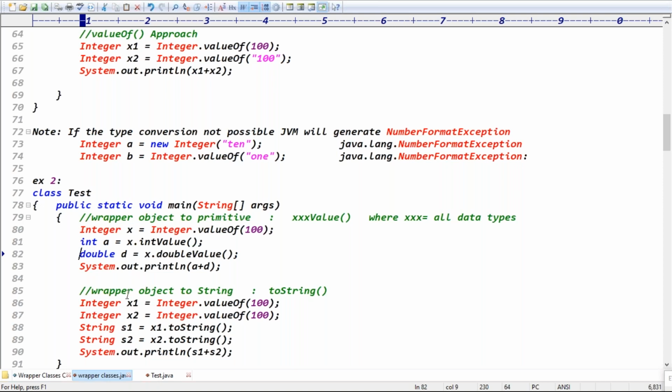Exactly. For the second case, to convert the wrapper object to string format, we require a method, which method is it? The toString method, right?